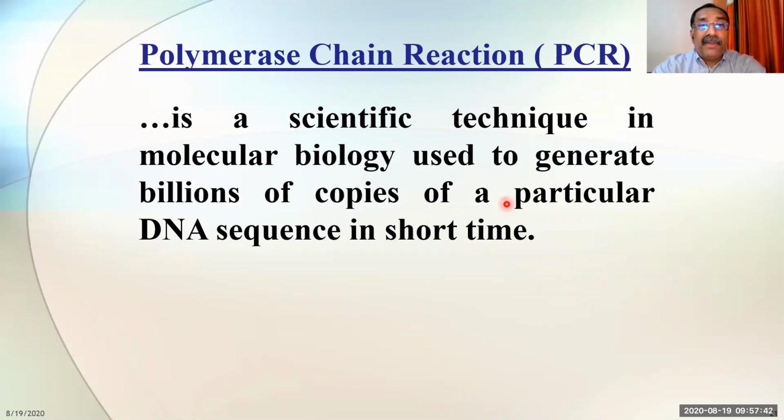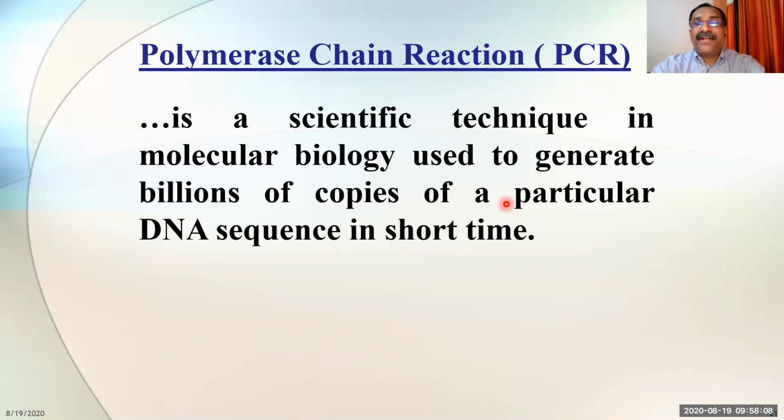You can produce billions of copies of a particular DNA sequence, which means a gene, in a short time. That is the most important point. In hardly 1 hour, you will be able to produce billions of copies of DNA. In the coming slide, you will see that.